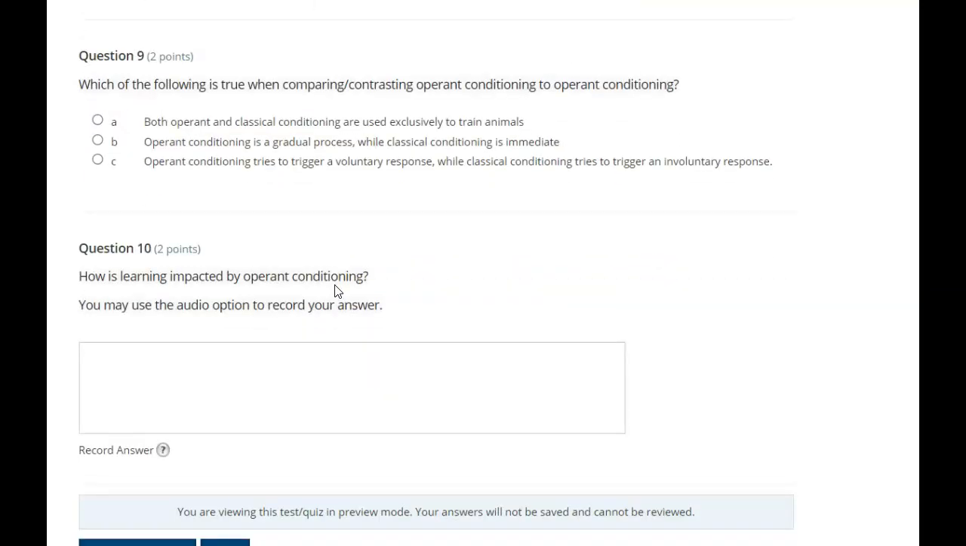Which of the following is true when contrasting operant conditioning to classical conditioning? A. Both operant and classical conditioning are used exclusively to train animals. B. Operant conditioning is a gradual process while classical conditioning is immediate. C. Operant conditioning tries to trigger a voluntary response while classical conditioning tries to trigger an involuntary response.